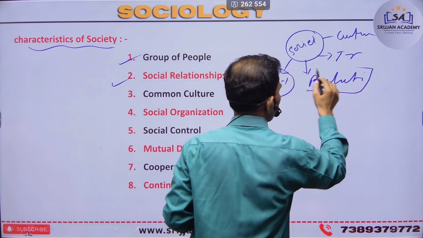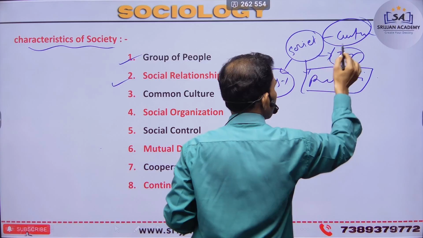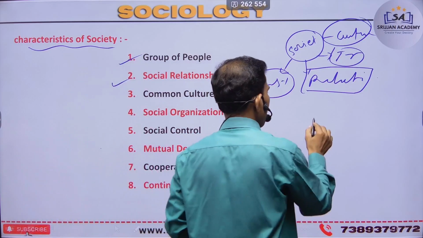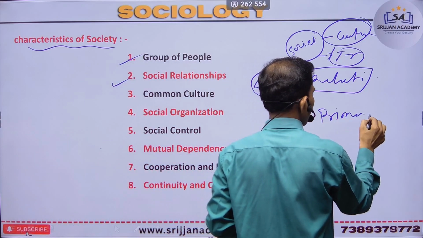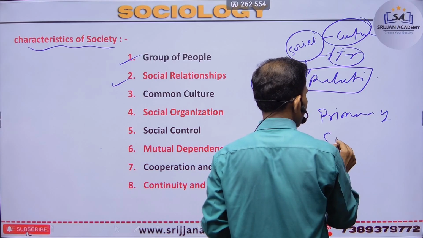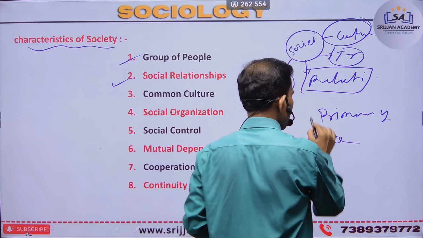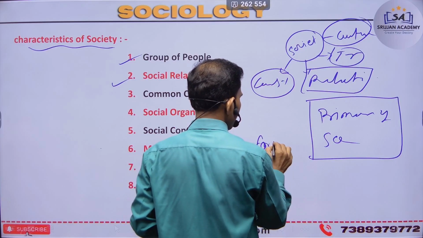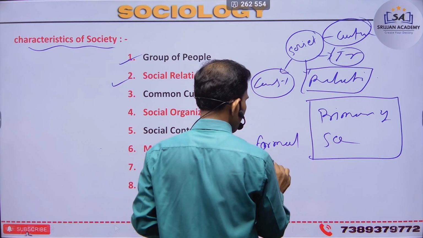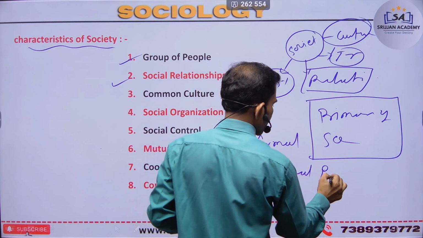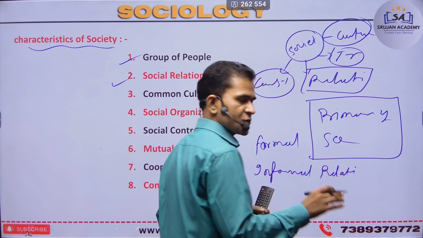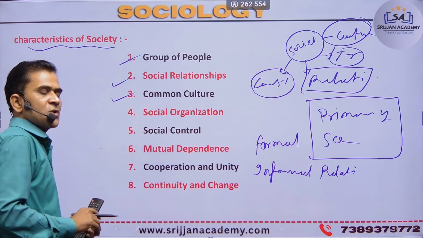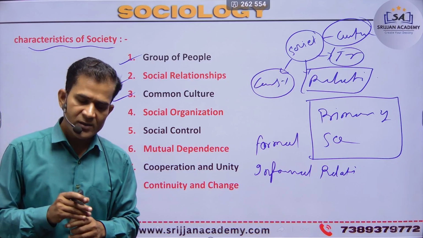Every person creates a first relationship, and that relationship is for the social relationship, because relationship must be possible as a primary relationship and the secondary relationship, and other types of formal or informal relationship. First is a formal relationship and the informal relationship is also included in our society, right?